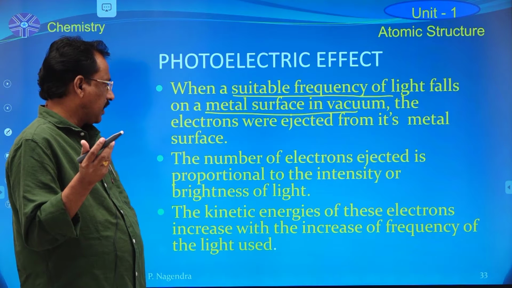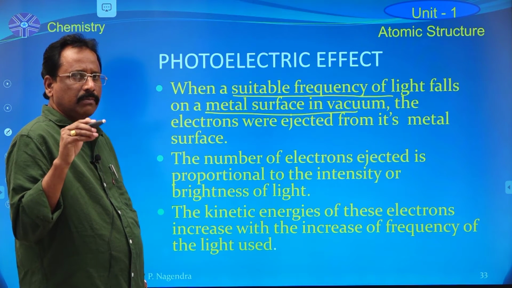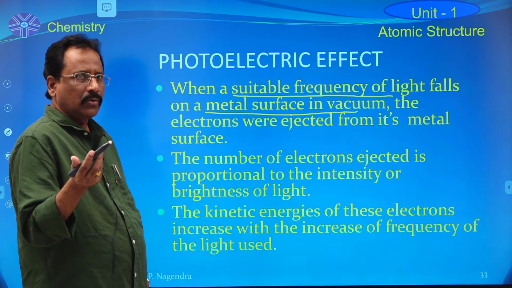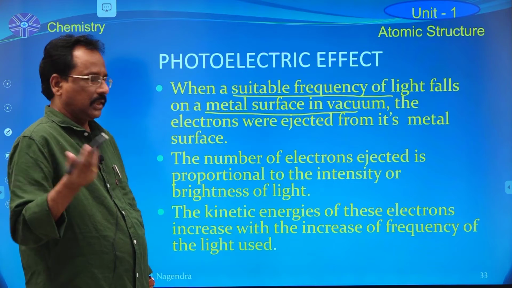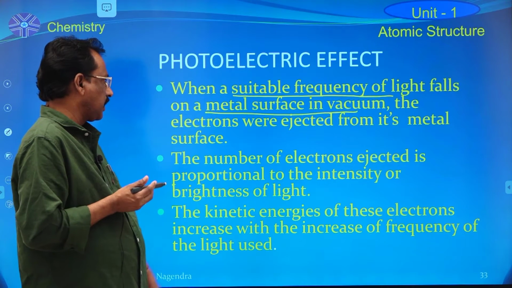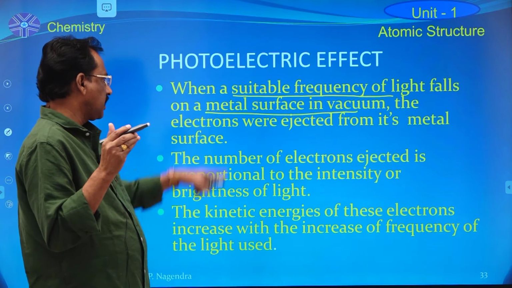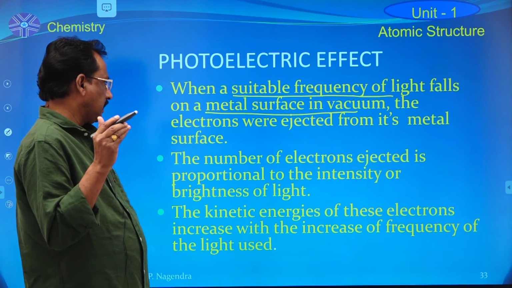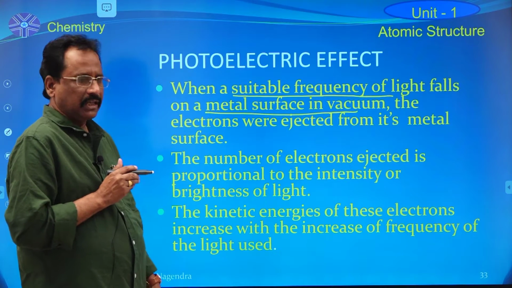If the brightness of the light beam is more, that light contains a large number of photons, so that metal emits a large number of photoelectrons. So according to Einstein, the number of photoelectrons emitted from the metal surface is directly proportional to the brightness of the light beam.